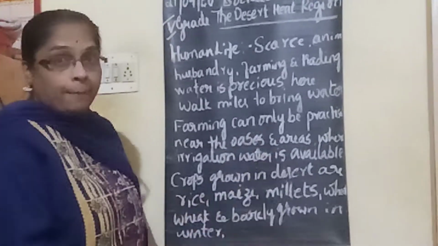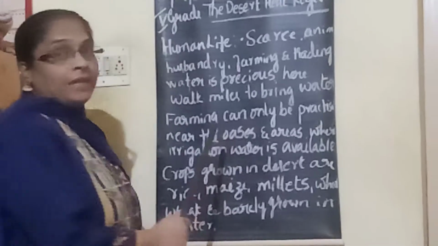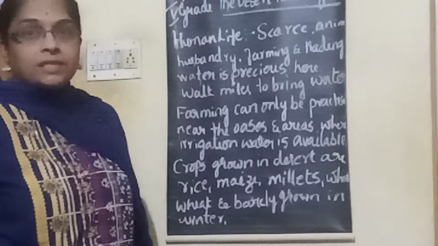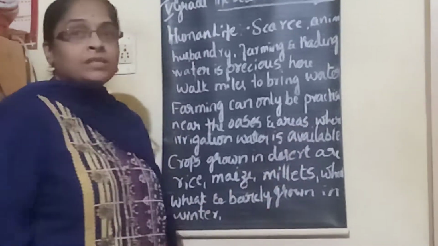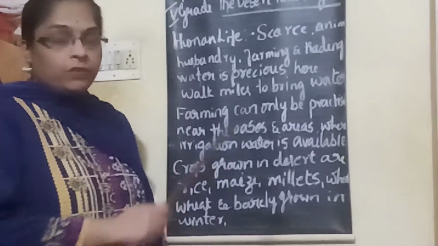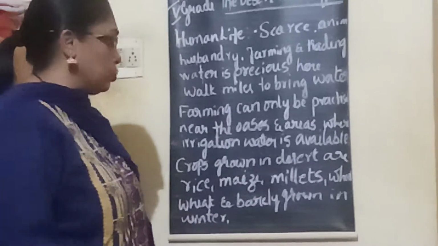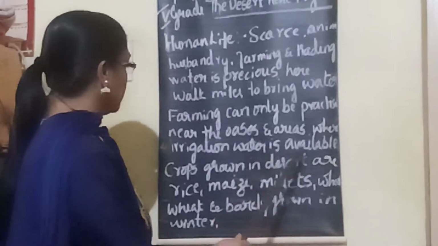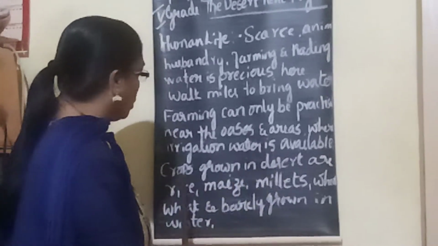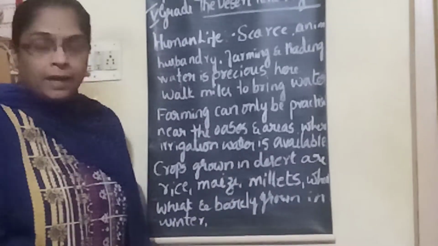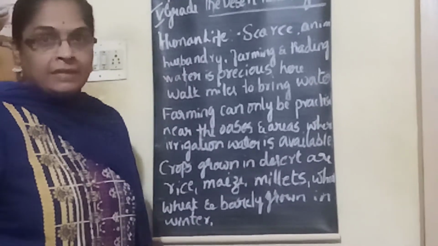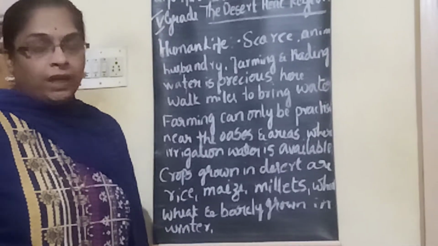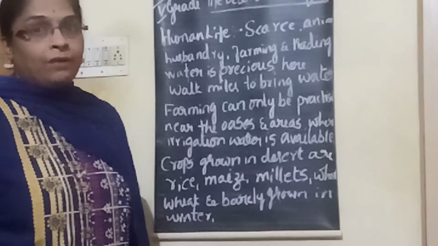So, let's come and learn about desert farming. Farming can only be practiced near the oases and areas where water is available, which is helpful for irrigation. Water is available for crops, and crops grown in the desert are millets, maize, rice, wheat, etc. In winter, they normally grow wheat and barley.